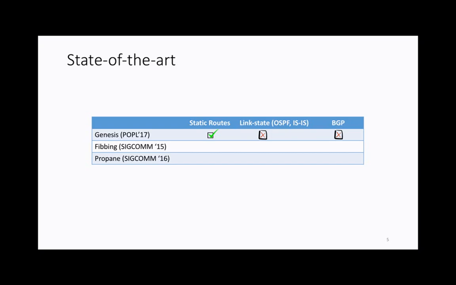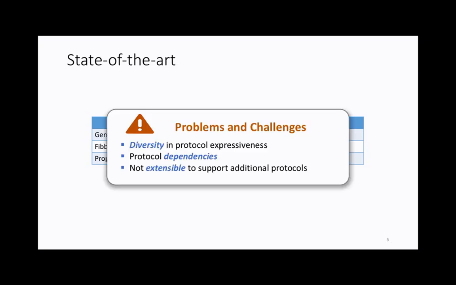However, the system doesn't leverage the benefits of distributed routing protocols like OSPF and BGP, which can be very handy in handling failures and so on. Fibbing was in SIGCOMM 2015, and that system works only with link-state protocols like OSPF and IS-IS. Recently, Propane was also a solution that works very well, but for BGP-only networks.